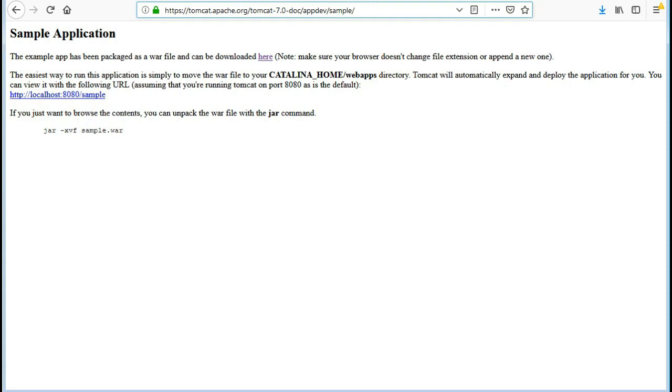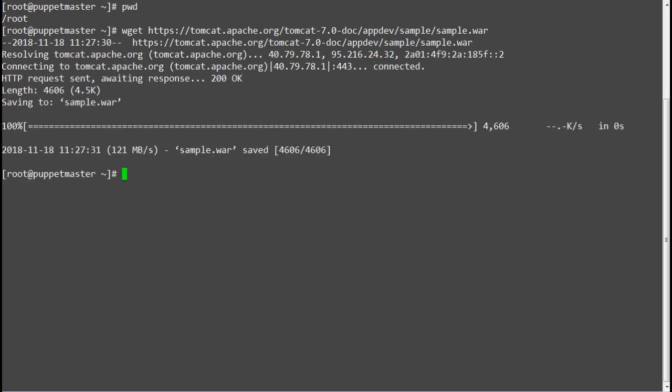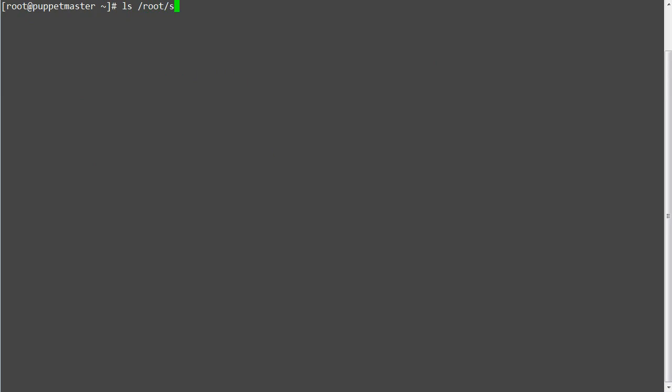In previous lectures we have already configured Tomcat to get installed through Puppet. So in this lab we will manage the Tomcat configuration files with the help of Puppet. Download the sample war file again on your Puppet master with the wget command, or if your master server is not connected to the internet, download the sample.war file and copy it to your server using WinSCP as shown in the previous lecture. Verify that the sample war file is downloaded in the desired location.